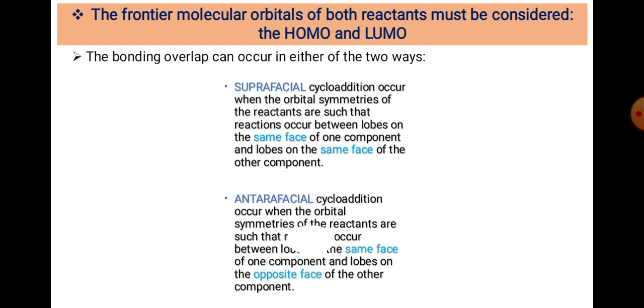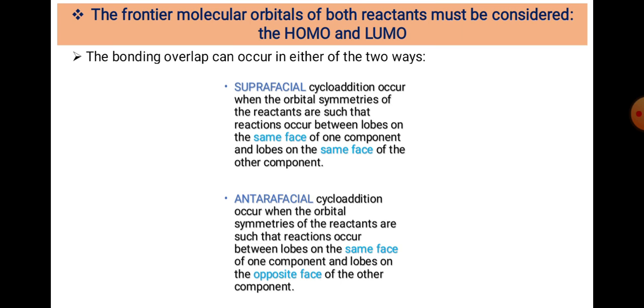For bonding overlap to occur, there are two types of approach. One is called suprafacial, the second is called antarafacial. What exactly are supra and antara? Suprafacial cycloaddition is when the orbital symmetries of the reactants interact in such a way that the lobes of the same phase, that is, both partners have the same type of symmetry, overlap in the same orientation. That is called suprafacial.